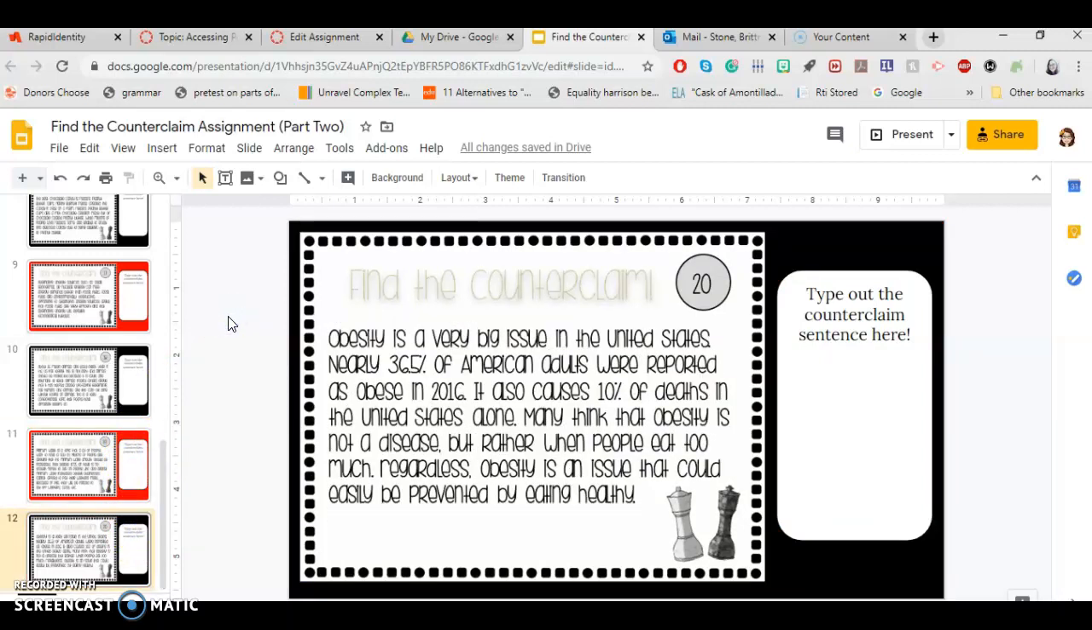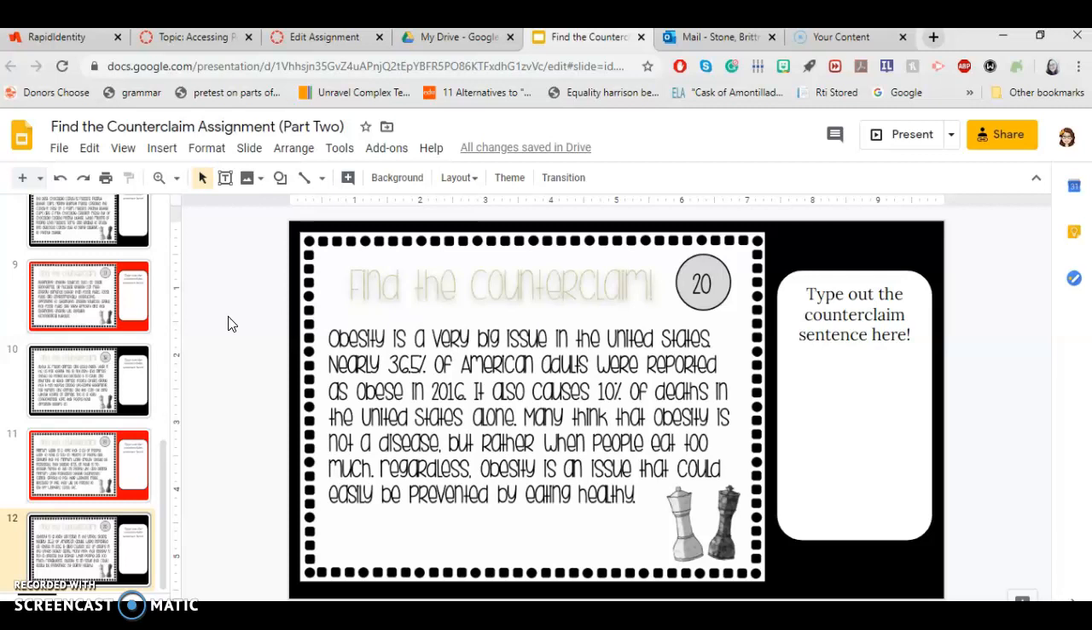Obesity is a very big issue in the United States. Nearly 36.5% of American adults were reported as obese in 2016. It also causes 10% of deaths in the United States alone. Many think that obesity is not a disease, but rather when people eat too much. Regardless, obesity is an issue that could easily be prevented by eating healthy.